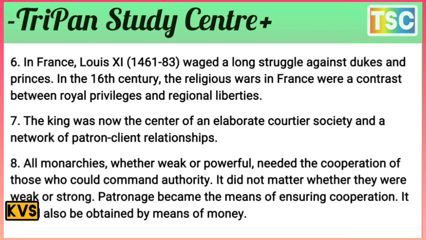The king was now to be the center of a society and a network of patrons, land, and relationships. All monarchies, whether big and powerful, needed the cooperation of those who could command authority. It did not matter whether they were big and strong, but patronage became the means of ensuring cooperation, and it could also be obtained by means of money.